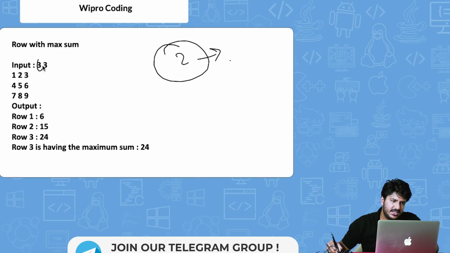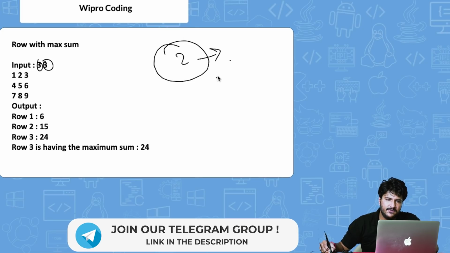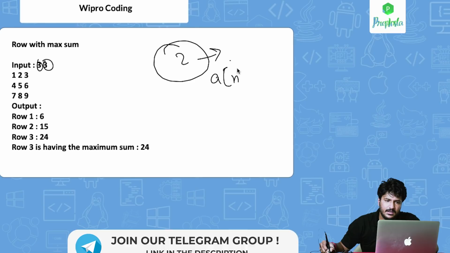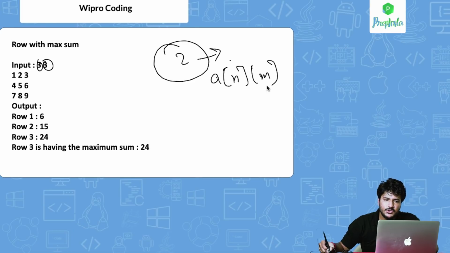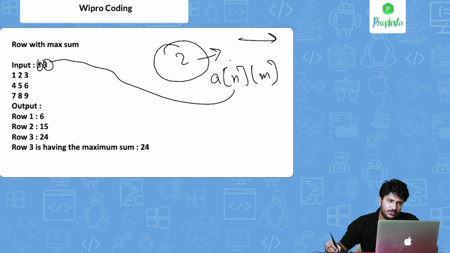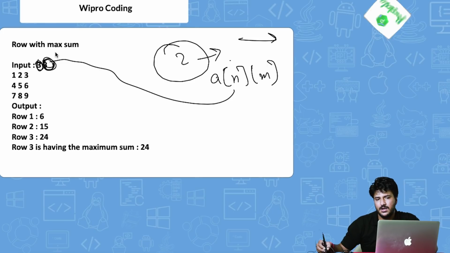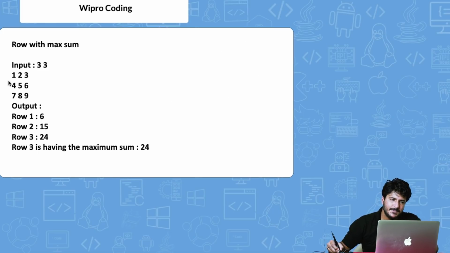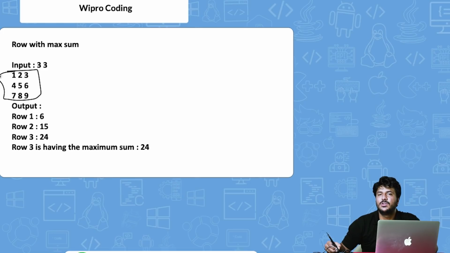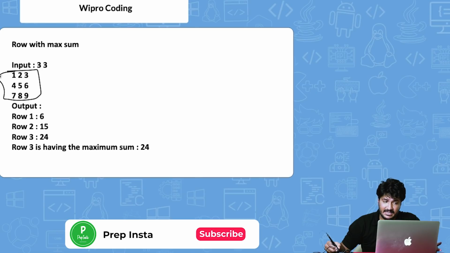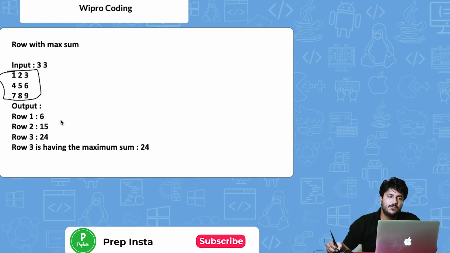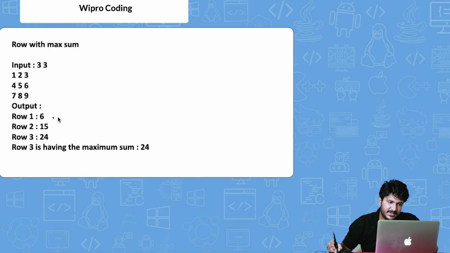Initially the input 3, 3 is being used. So there is a 2D array A of n and m. You are assigning this 3, that is the rows and columns. The rows are 3 and the columns are 3. So the initial first input will be this, and then you will input this array itself from the user or from the compiler itself. And then what you have to do is first print the sum of